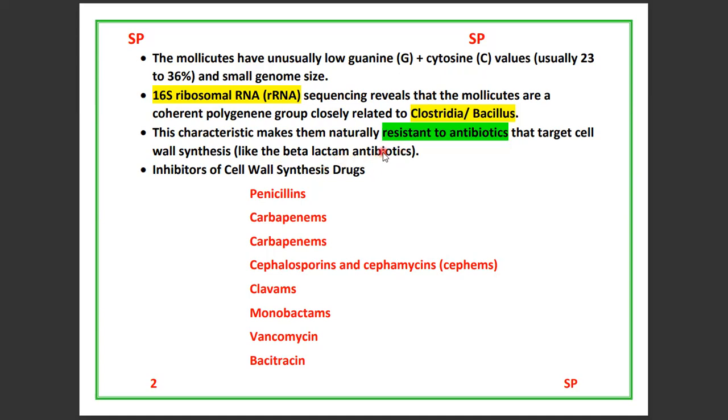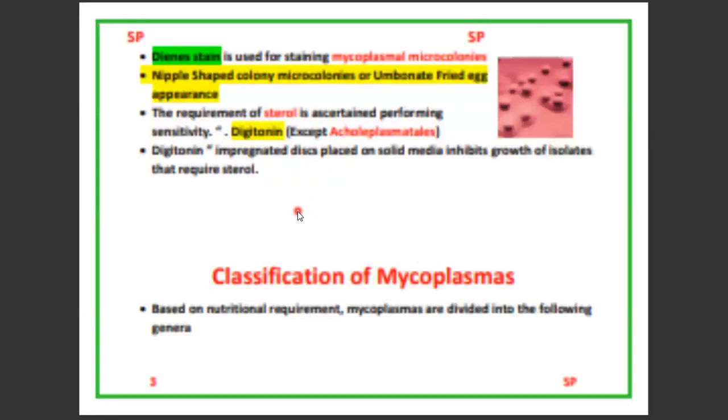Beta lactam antibiotics destroy the cell wall of bacteria, but mycoplasma has no cell wall, so they do not work. These are penicillins, carbapenems, cephalosporins, clavams, monobactams, vancomycin, bacitracin. These antibiotics do not work on mollicutes or mycoplasmas because they lack a cell wall and are gram-positive bacteria.